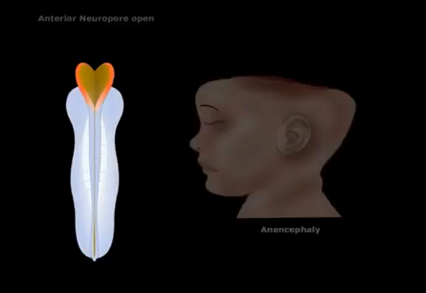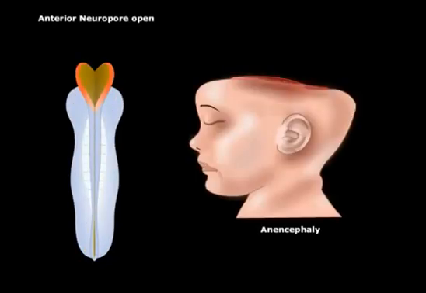Anencephaly is the failure of the neural tube to spontaneously close at the cranial end. Hence, the brain does not develop. This condition is incompatible with life. Anencephaly causes high alpha-fetoprotein levels and polyhydramnios during pregnancy.